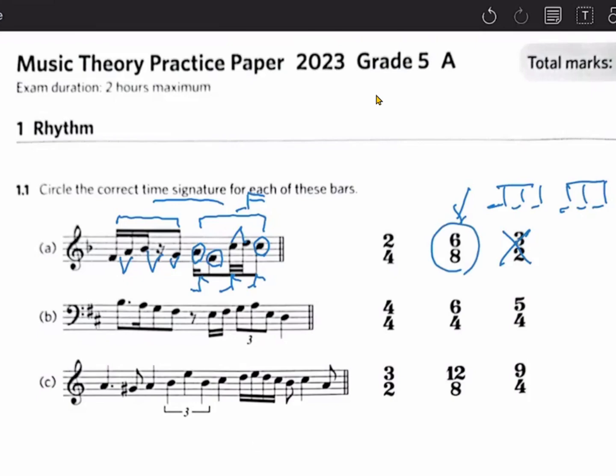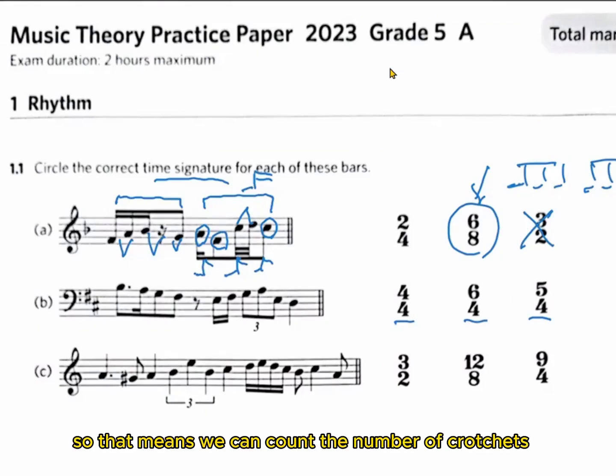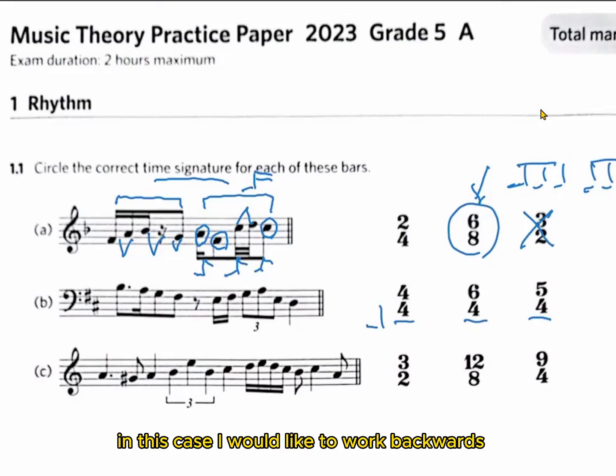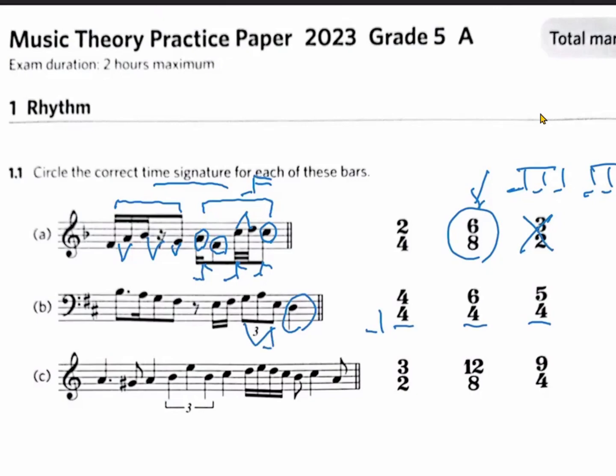Question B. Since the answer gives us a 4 in the lower figure, that means we can count the number of crotchets. In this case, I would like to work backwards. Here we have the first crotchet. A group of quaver triplets equals 1 crotchet.